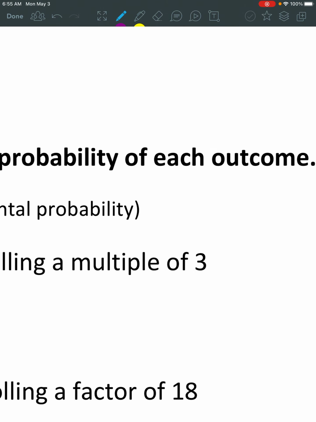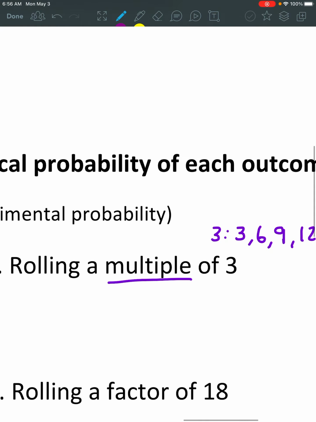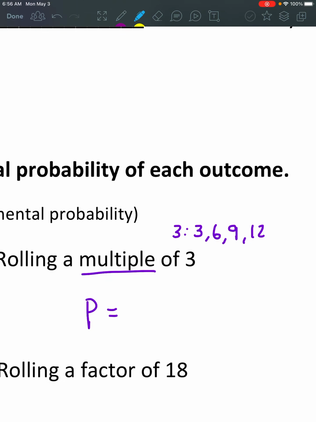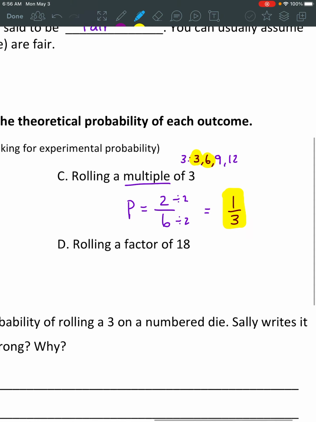Rolling a multiple of 3. So remember, we talked about some of these math terms last week. A multiple would be everything we multiply 3 by. So 3 times 1 is 3. 3 times 2 is 6. 3, 6, 9, 12. These are all multiples. So rolling a multiple of 3, well, remember, on the number cube or the dice, we only have numbers 1 through 6, so 3 and 6 are the only 2 numbers we can roll. That's a multiple of 3. So there'd be 2 numbers out of 6. And then notice both of our numbers are even, so we can simplify it to 1/3. So there's a 1/3 chance that we would roll a multiple of 3.